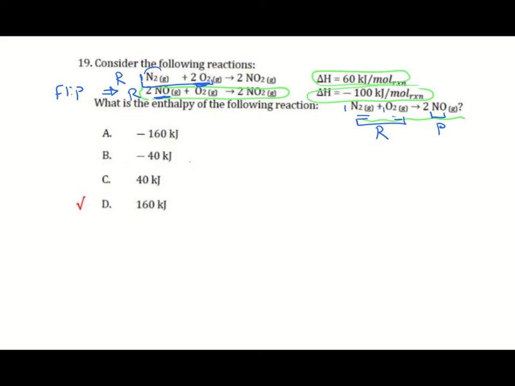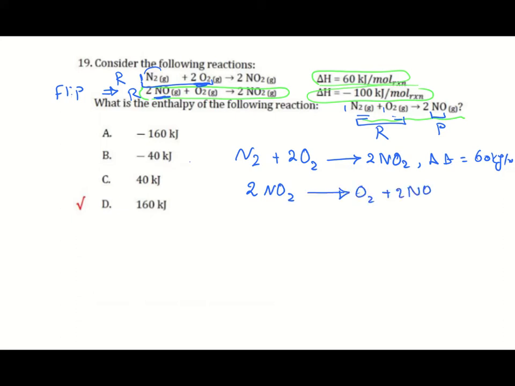So in order to calculate, I will write the two equations. N2 plus 2O2 gives 2NO2, and the delta H equals 60 kilojoule per mole. Second equation, when you flip it, it will be 2NO2 gives O2 plus 2NO, and the delta H equal, yes, you reverse the sign, it will be positive 100 kilojoules.